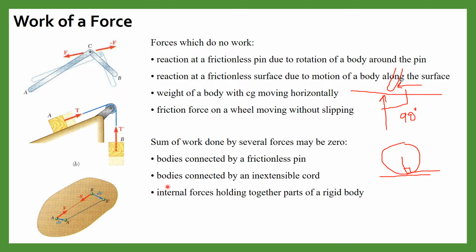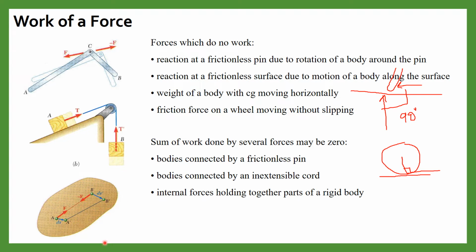Similarly, a body is connected by an inextensible cord, as in this case. Suppose this is doing positive work, then this will do negative work, so overall the work will be zero. Similarly, the third case is internal forces holding together parts of a rigid body.